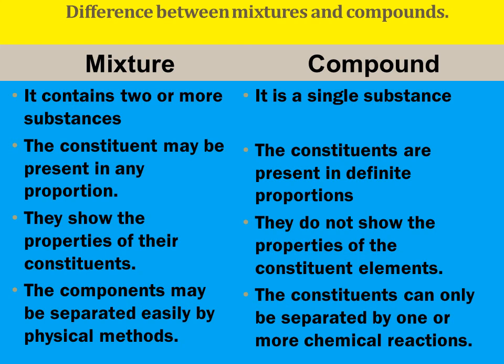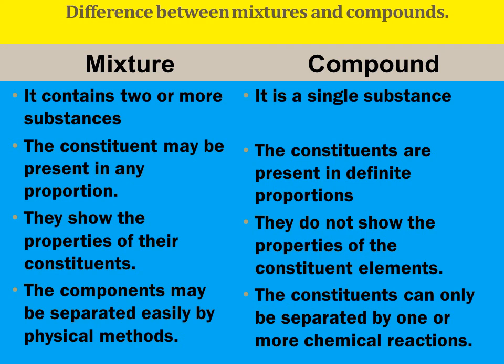So, the difference between mixtures and compounds. A mixture contains two or more substances. A compound contains only a single type of substance. In a mixture, the constituents may be present in any proportion. You can take one substance at 10 grams and the other at 2 grams, any proportion. But in a compound, the constituents are in definite fixed proportions. See, water, H2O, contains 2 atoms of hydrogen and 1 atom of oxygen. Not 2 atoms of oxygen and 1 atom of hydrogen, that is not possible. So the proportion is fixed in the case of a compound.